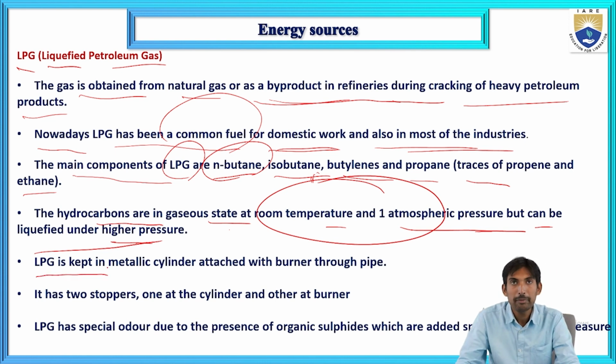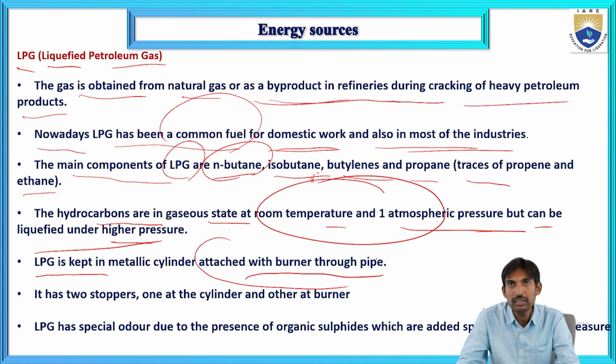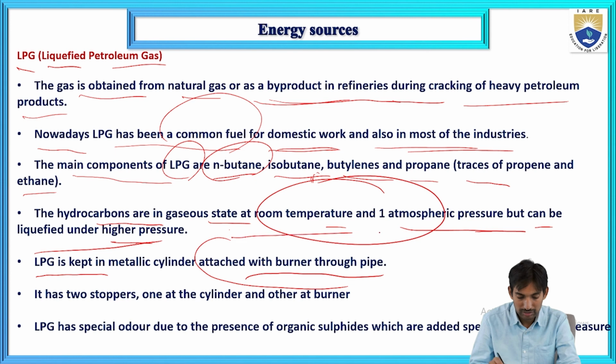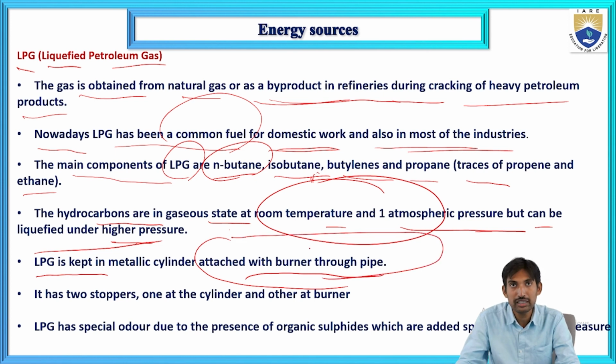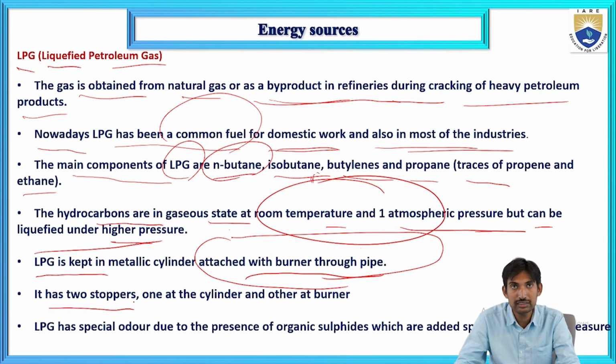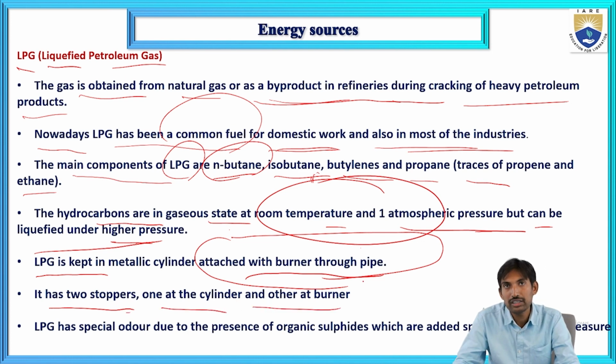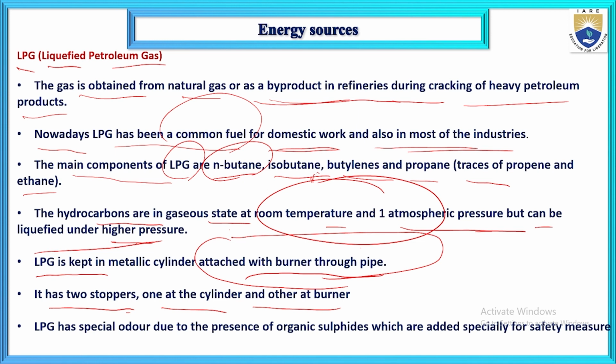LPG is kept in a metallic cylinder attached to the burner through a pipe. This LPG setup contains 2 stoppers, one at the cylinder and the other at the burner.